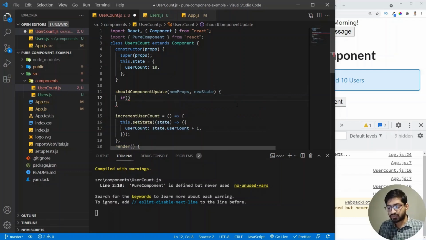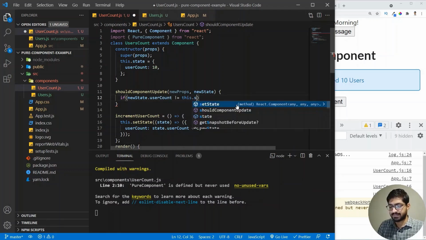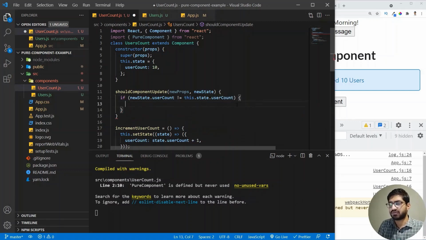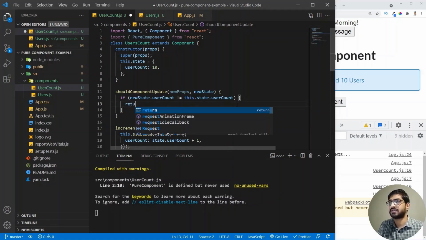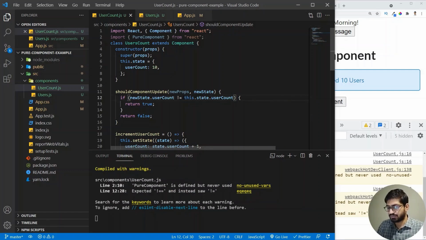And what I will do is that if this new state dot user count is not equal to this dot state dot user count, then in that case we want it to return true. So let me add return and we are going to return true. And otherwise we want it to return false. Let me add this equal to here.